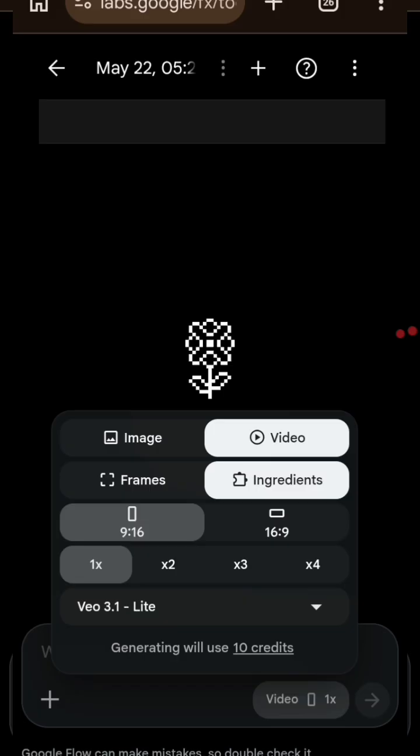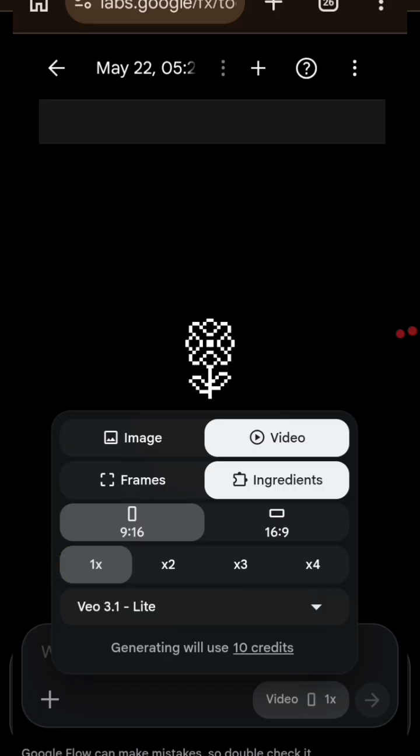Then if you are doing a video for Facebook and TikTok, you leave it at 9:16 aspect ratio. But if it is for YouTube long form video, you leave it at 16:9. We are doing this video for Facebook and TikTok, so we'll choose 9:16. And then we are choosing 1 because we are managing credit, so we want 1 video generation per prompt.